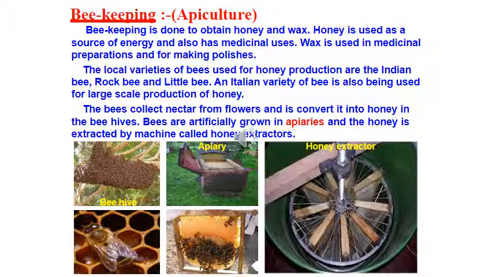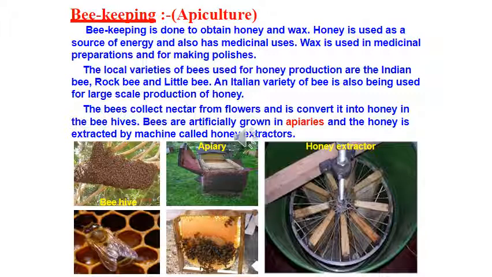Now we are talking about the characteristics of the Italian bee. Why are we choosing it? The Italian bees have high honey collection capacity. They sting somewhat less. They stay in a given bee hive for long periods and breed very well. These are very important points. The first point, please recollect children: the Italian bees have high honey collection capacity. Second, they sting less. Third, they stay in the bee hive for long periods. Fourth, they breed well. For commercial honey production, bee farms or apiaries are established, as you all know.